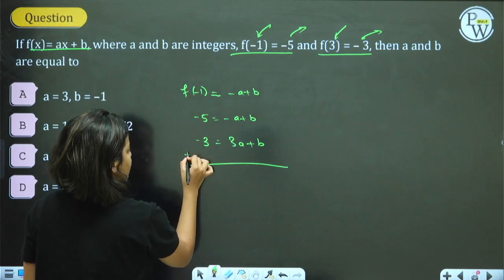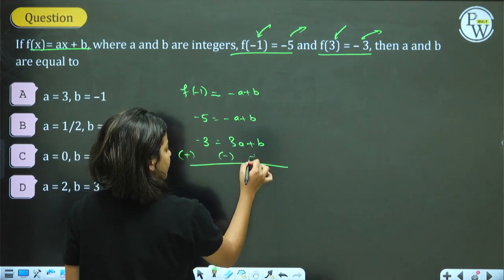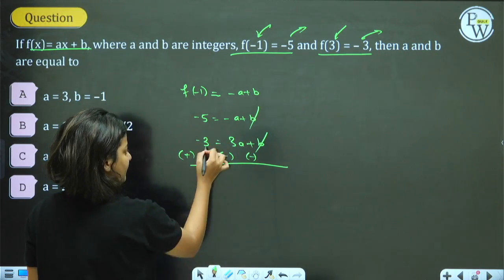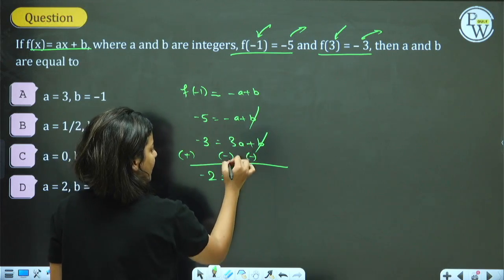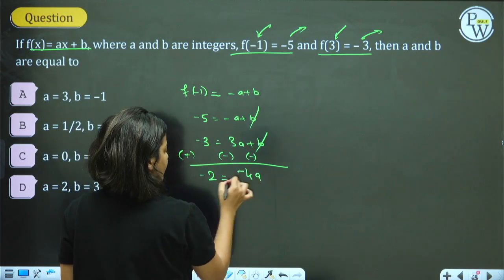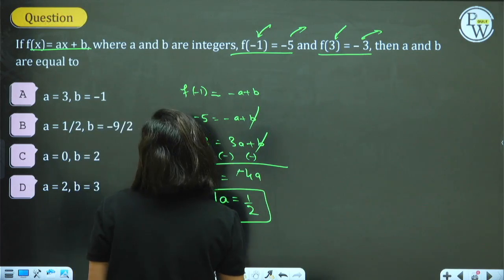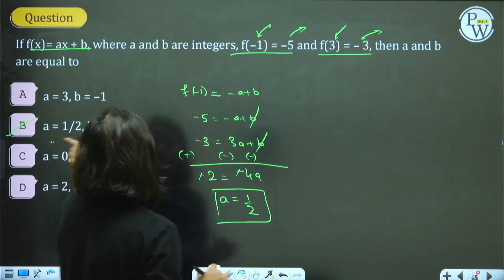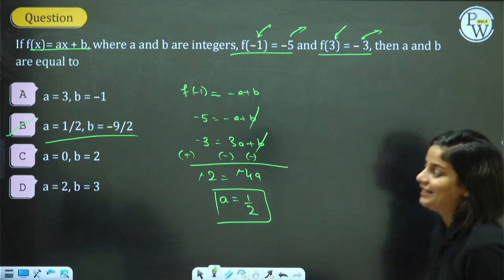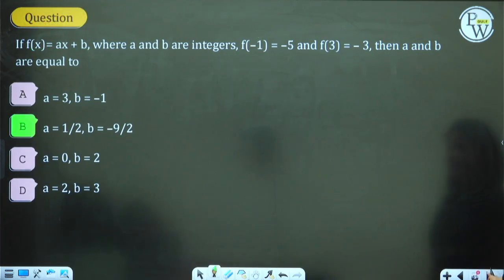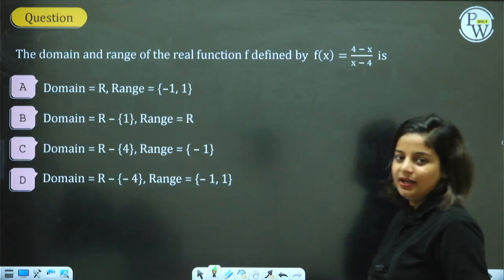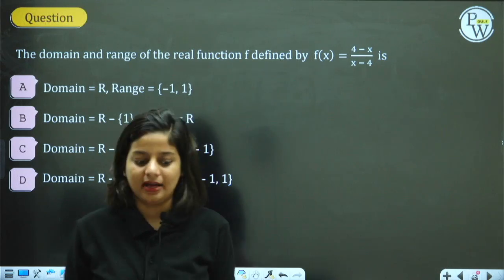Subtract the two equations, changing the signs. b cancels. Minus 5 plus 3 is minus 2. Minus a minus 3a is minus 4a. a is equal to 1 by 2. a is 1 by 2, only one option is there. So I can go with B. Able to understand? Lovely. Great. You can find b if you want. But yeah, minus 9 by 2.